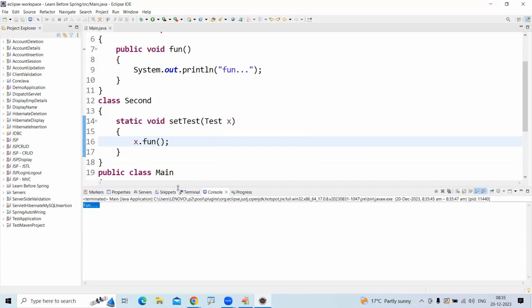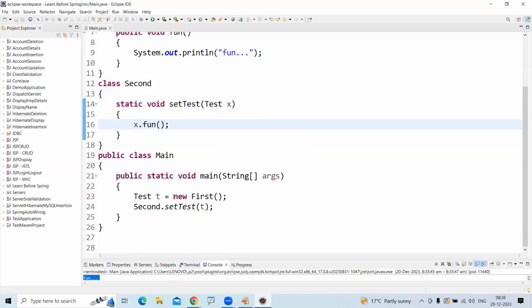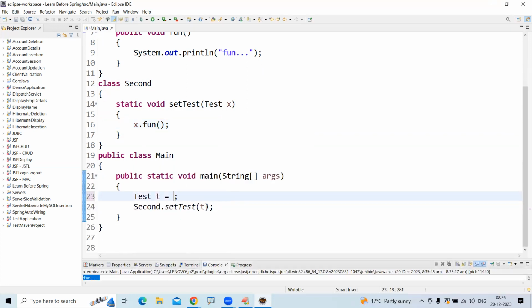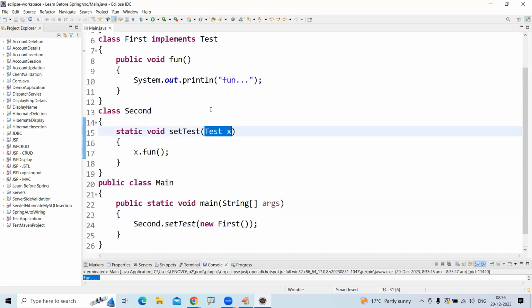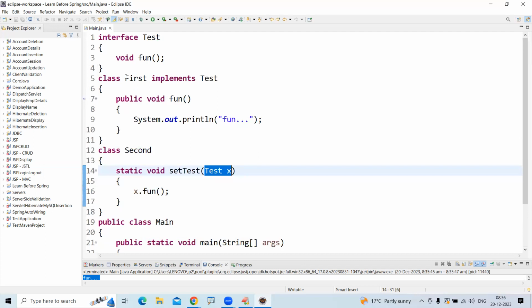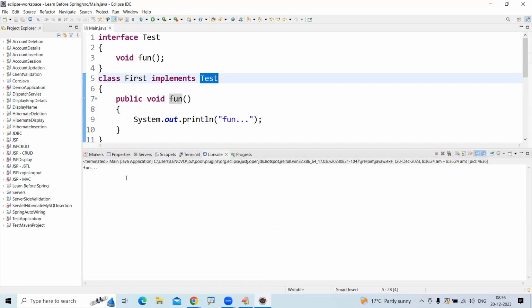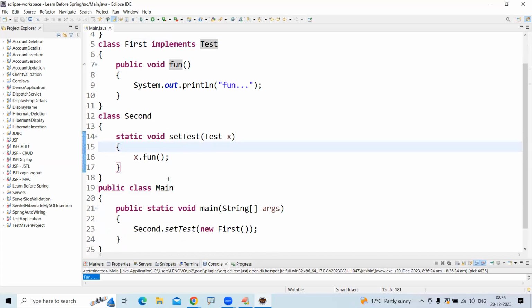Directly, instead of collecting into test and all, you can write new First directly in the parenthesis also, in a single line. It's a new First object you are passing, but you are collecting into the test type. The reason is what? First has already implemented Test. So you can pass, and you will get the output fun. This is the simple way of writing.